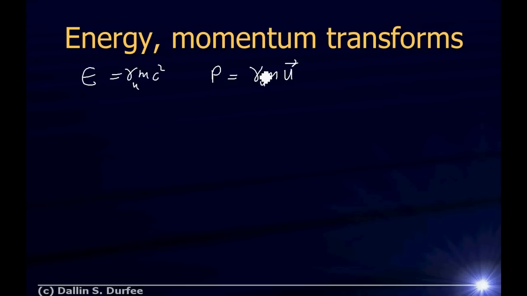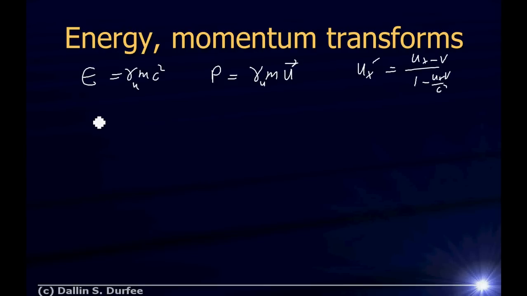Well, I can find that my particle's moving at some velocity. I can measure that in some reference frame. If I transform into another reference frame, I can find all of these because I know how to transform velocities, right? The different components, ux prime is ux minus v divided by 1 minus ux v over c squared, right? I have these velocity transforms, so I can actually transform them and find what the different components of momentum and the total energy are in different reference frames.